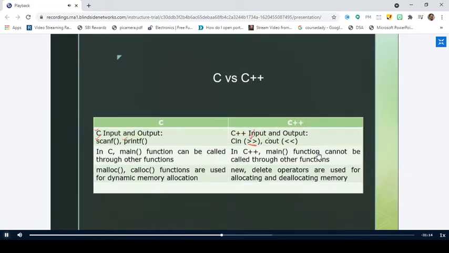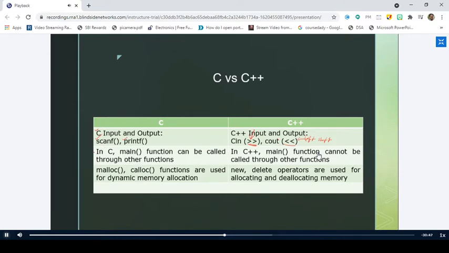And what is the operator for cout? It is the left shift operator. So these operators are used for standard input and output. We'll see what these operators are, and we have a concept called overloading. We'll see all those things, right?